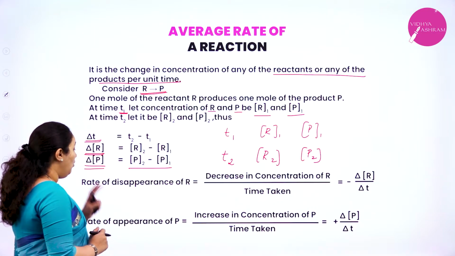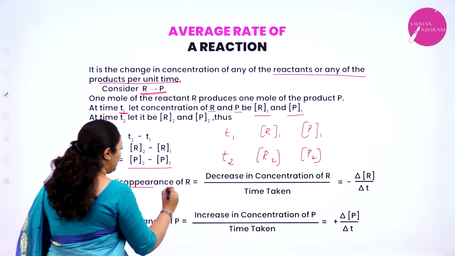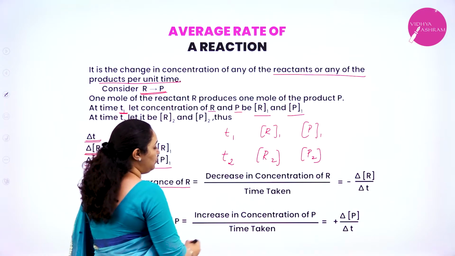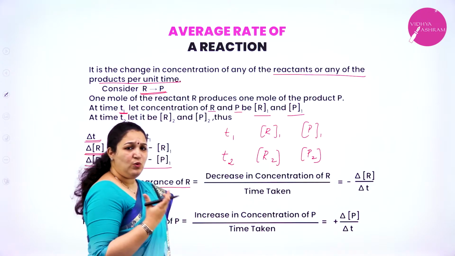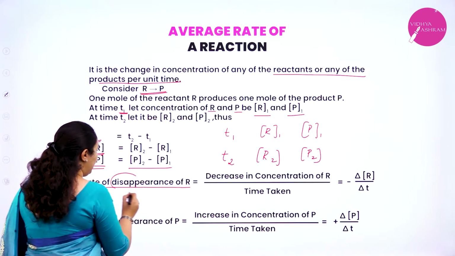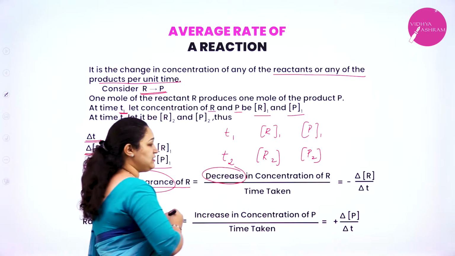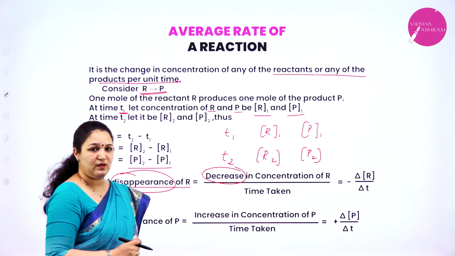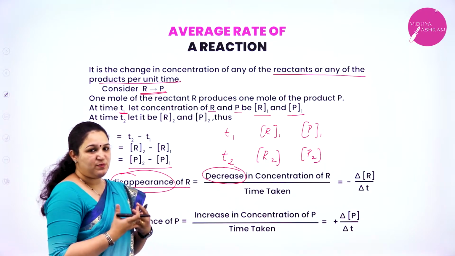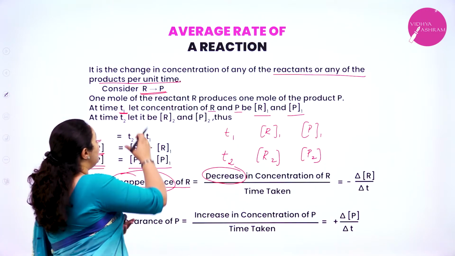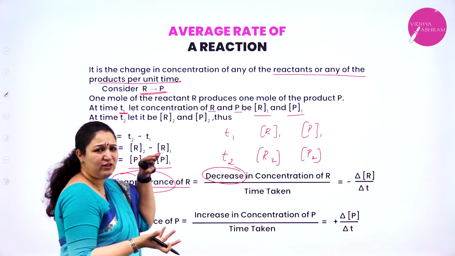So what will be the rate now? Rate of disappearance of R is equal to the decrease in concentration of R by time taken. Now, why are we using the word disappearance here, and why are we always using the decrease in concentration of R? Normally, when time t is equal to 0, before the reaction has started, the concentration of the reactant will be highest, correct? Product is not yet formed, isn't it?